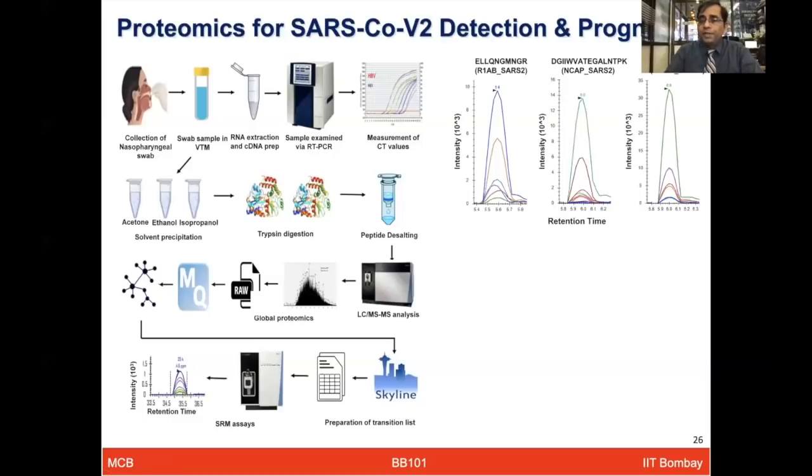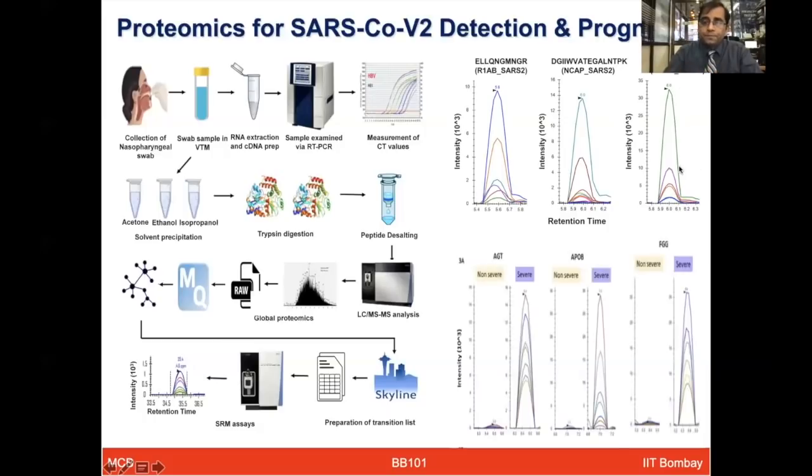So one which I'm showing you here, we were able to detect from these COVID-19 positive patients some of the viral proteins and their peptides, which belong to either the replicase protein, nucleoprotein, or the spike proteins. We were able to detect those and developed the test from the mass spectrometer, which is known as SRM, Selected Reaction Monitoring Assay.